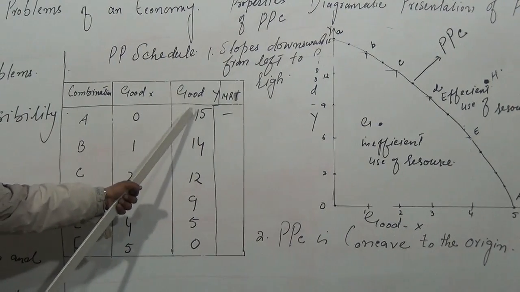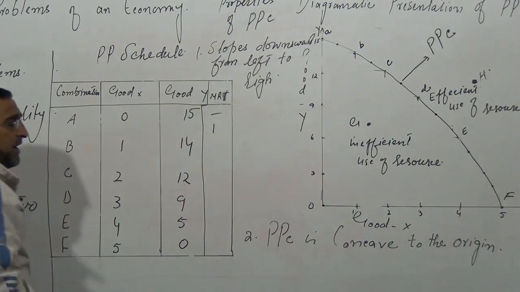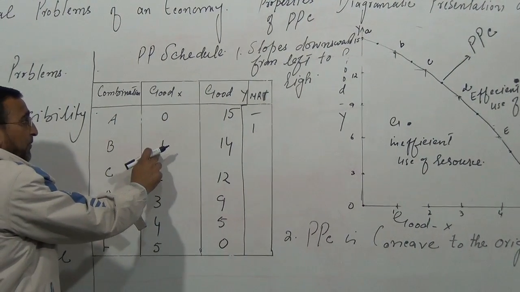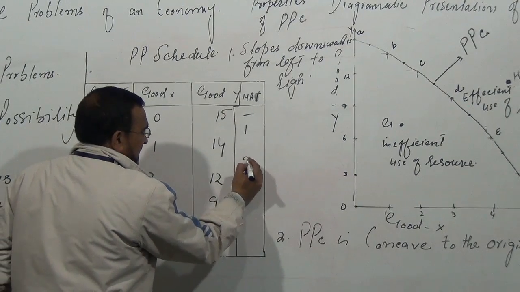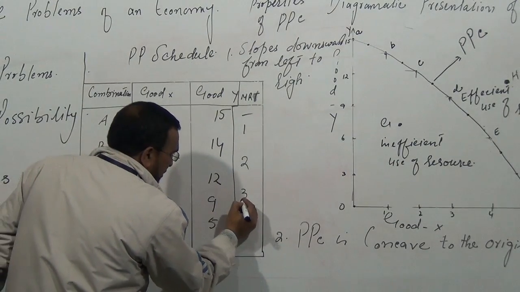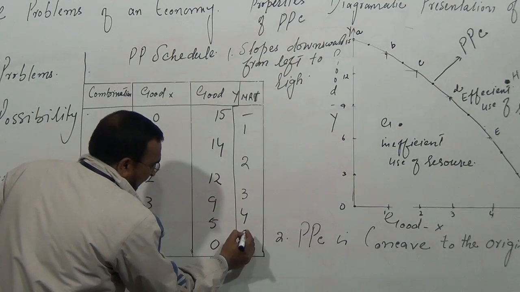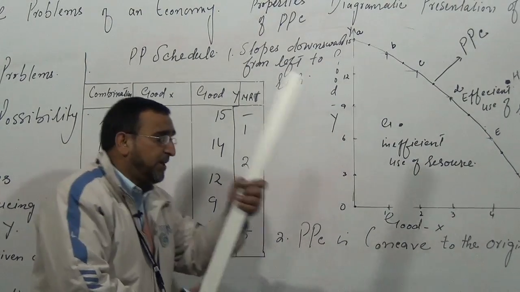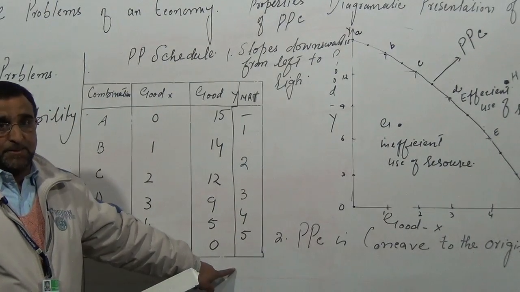When we reduce one capital good, say one of good Y, we are able to produce one of X. Then when we reduce two of this, we are able to produce one of this. Then when we reduce three, we are able to produce one of this. Then four, and then five. The production possibility curve is concave to the origin because of increasing marginal rate of transformation.